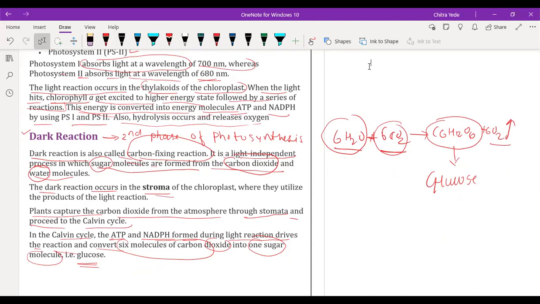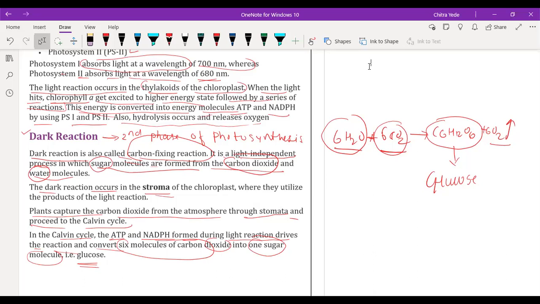And in the second phase, in the dark reaction, that chemical energy is converted into a carbon compound like glucose, which does not require light, that's why it is called the dark reaction. This process of fixation of the energy in the form of carbon compound takes place in the stroma of the chloroplast.